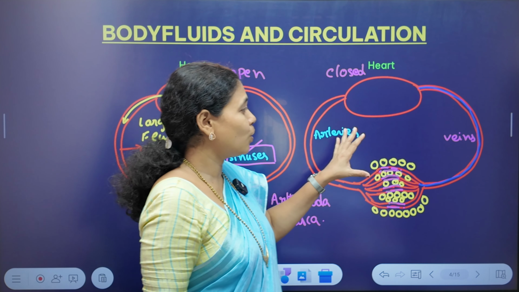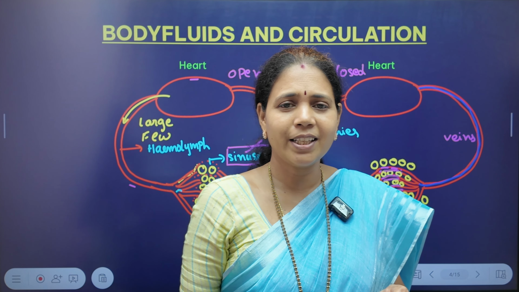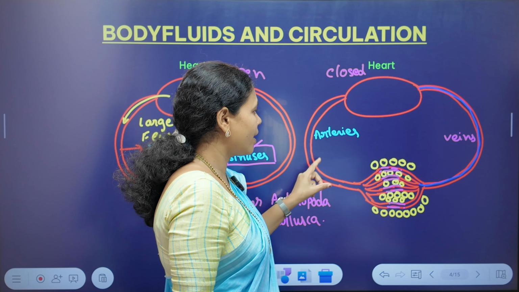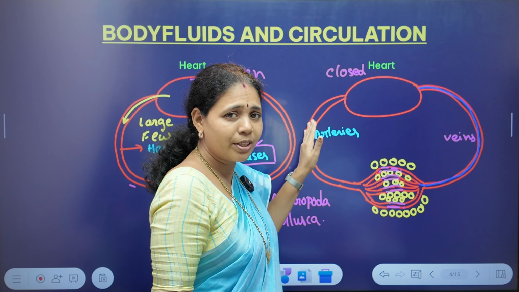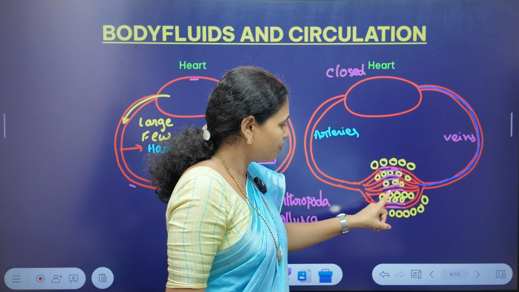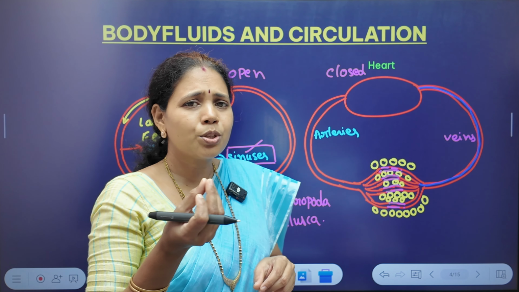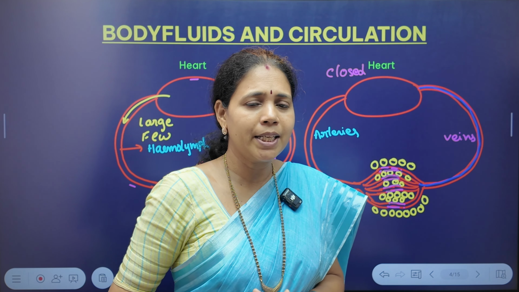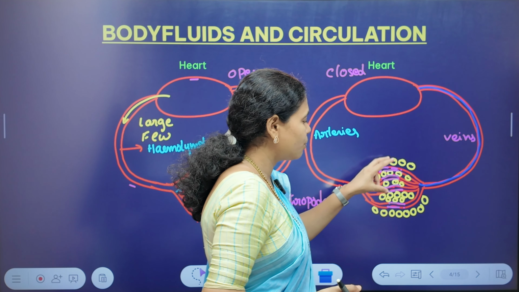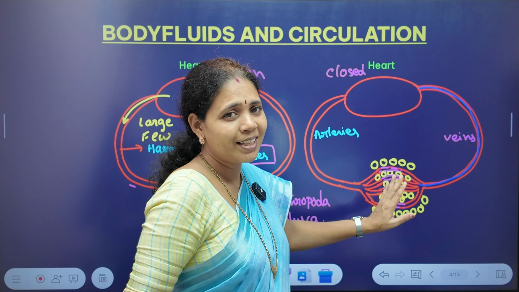Whereas in the case of closed circulation, here we can see specific channels. Definitely here also the heart pumps the blood, and specific channels like arteries carry the oxygenated blood. Once this oxygenated blood is brought to the cells, minute blood vessels called capillaries are present, and these capillaries help in diffusion of substances and reaching of those substances to the cells.